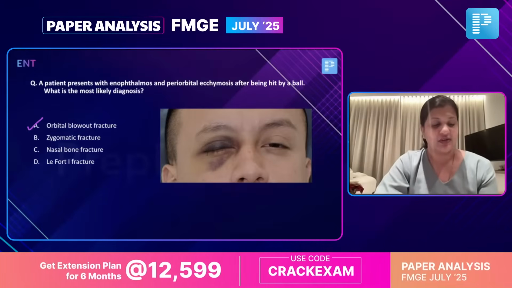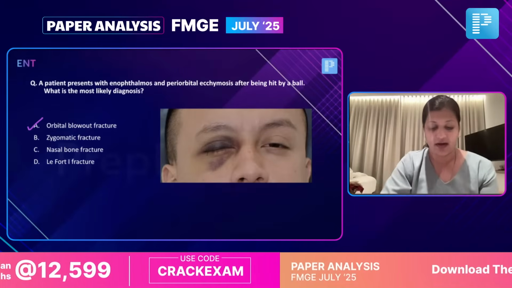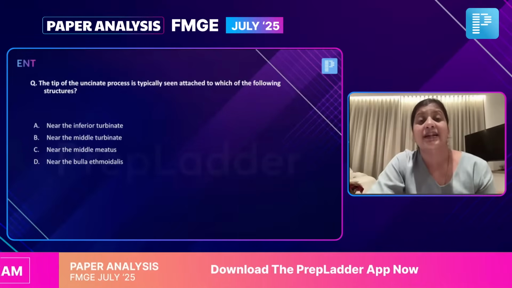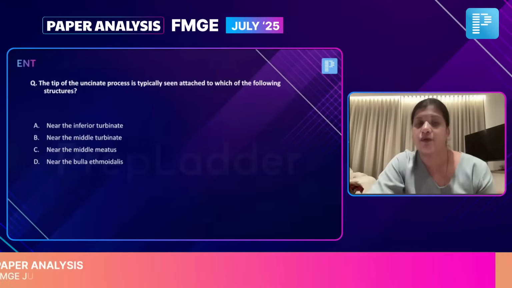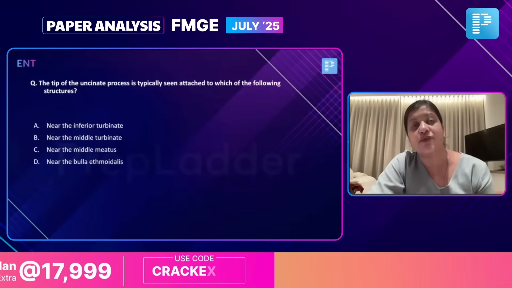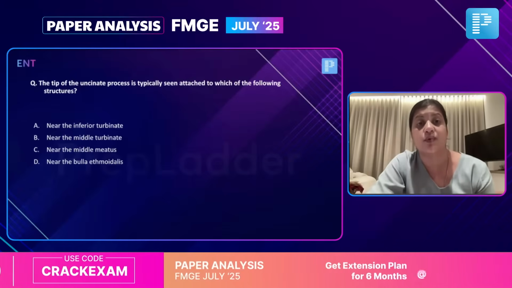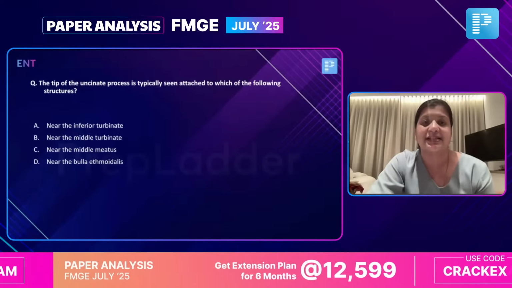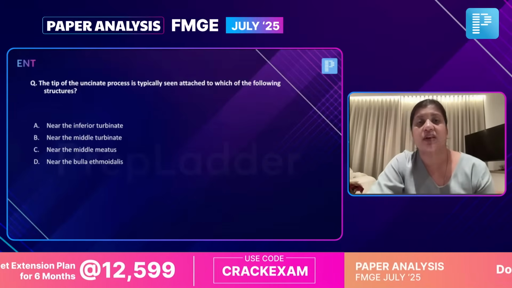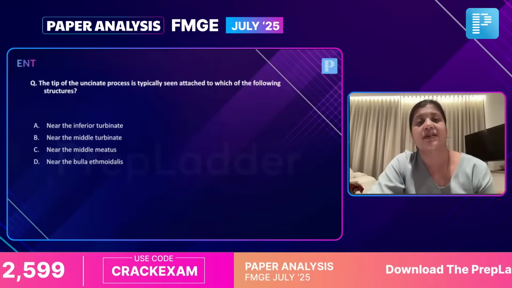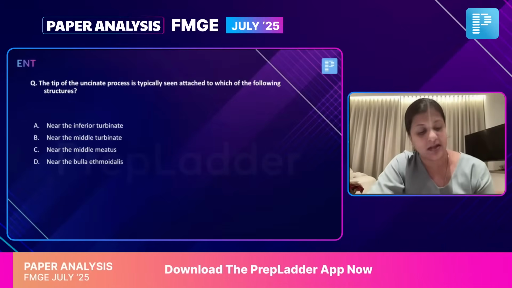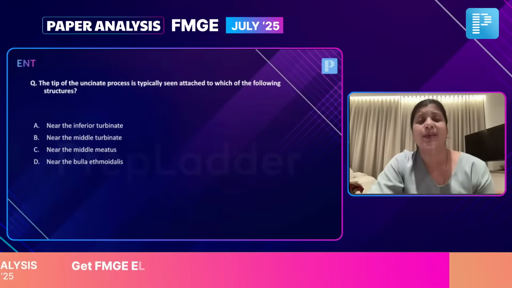Yes. So this, I'm sure everyone has got it, so I'm not going to discuss any further. Let's go ahead. The tip of the uncinate. Now this is a bouncer question because we've never discussed this in our sessions. This is not expected for you as a foreign medical graduate to know, where the uncinate process is attached superiorly. This is not even a NEET PG or an INI-CET question, and this is a question typically asked for ENT residents and less commonly for MBBS graduates. But yes, I will explain this to you.